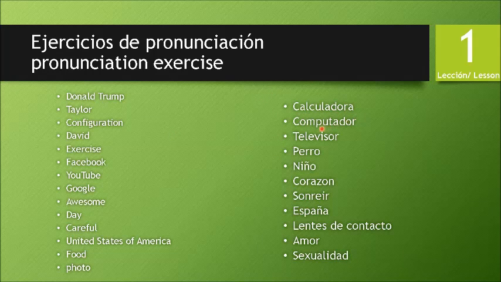Calculadora, computador, televisor, perro, niño, corazón, sonreír, España, lentes de contacto, amor, sexualidad.